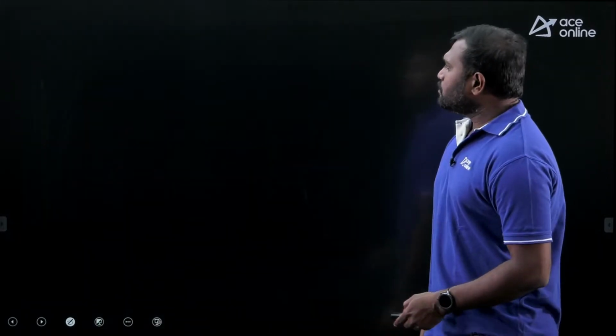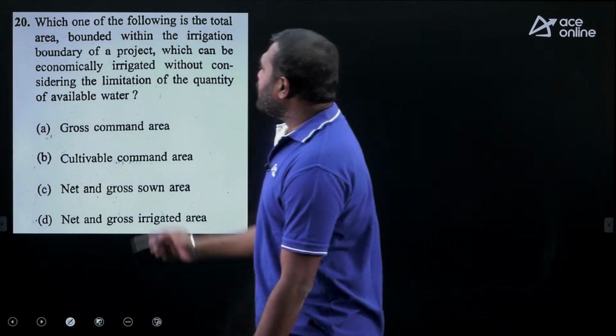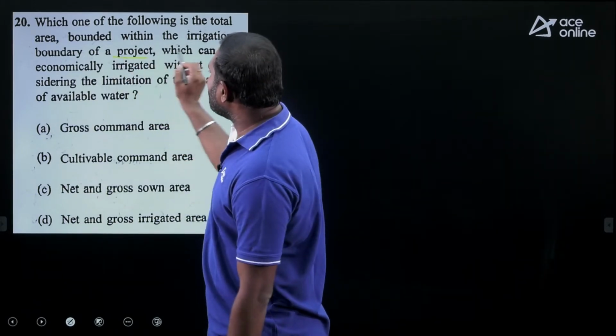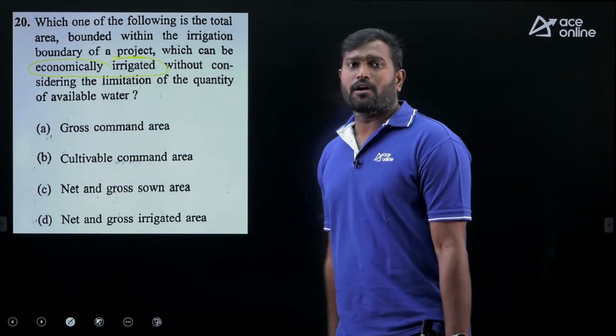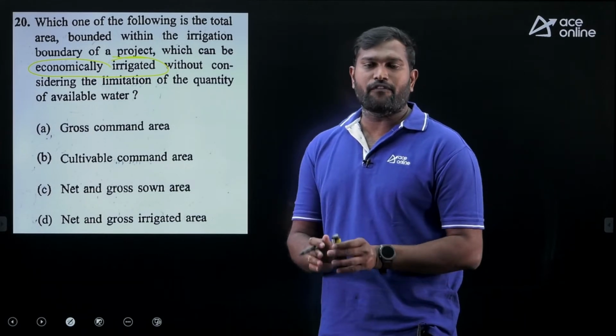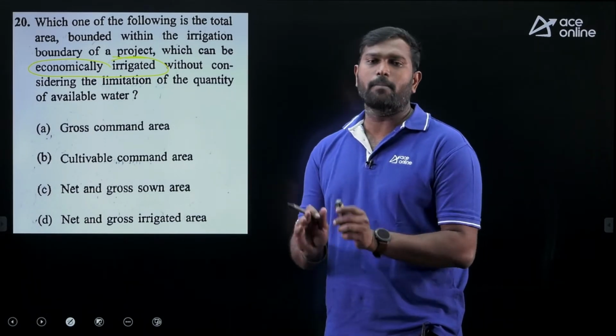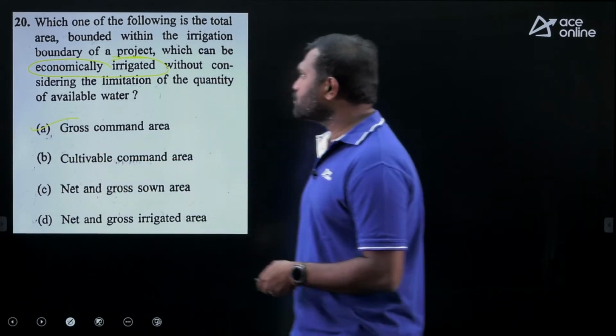Okay. Now come to the irrigation engineering. Which one of the following is the total area bounded within the irrigation boundary of a project which can be economically irrigated? That's the definition of the gross command area or total command area. That's nothing but the total area that can be efficiently or economically irrigated without limitations of water. The correct answer is gross command area, option A.